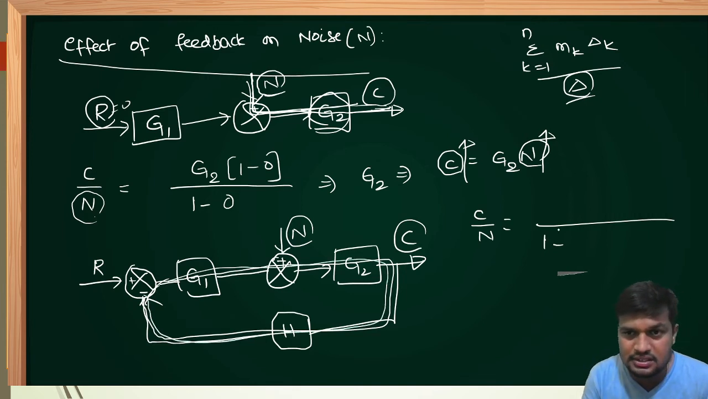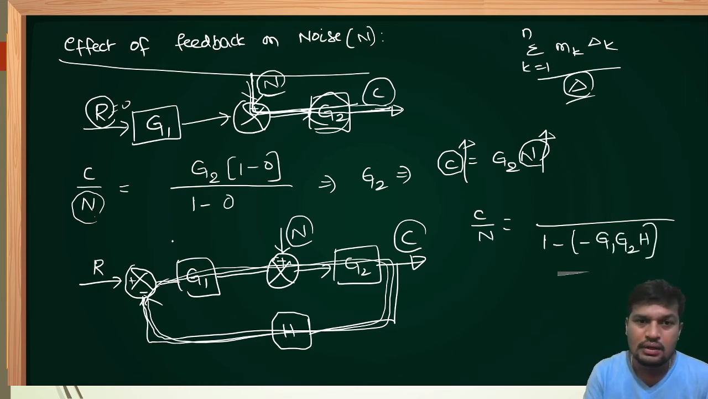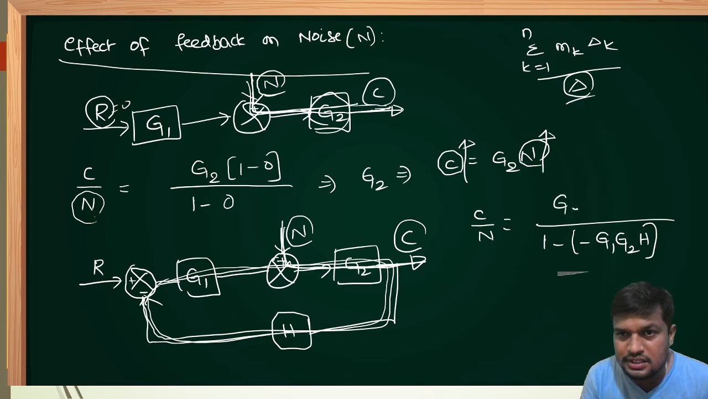Minus also, please consider while calculating the loop. Minus G1 G2 into H. There is only one loop. How many forward paths from noise to output? There is only one forward path, dear friends. This is the path gain G2.